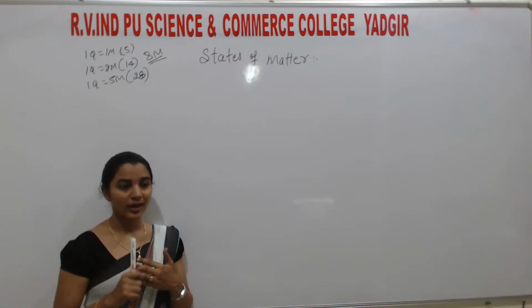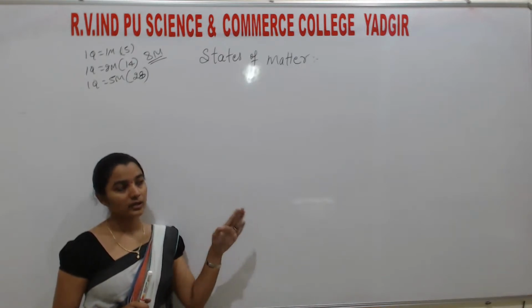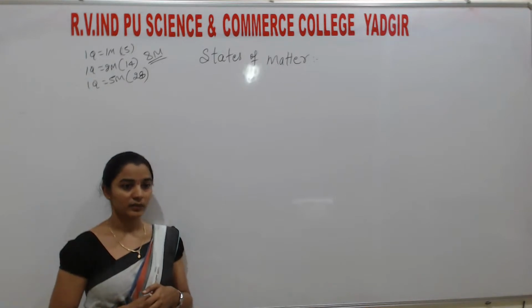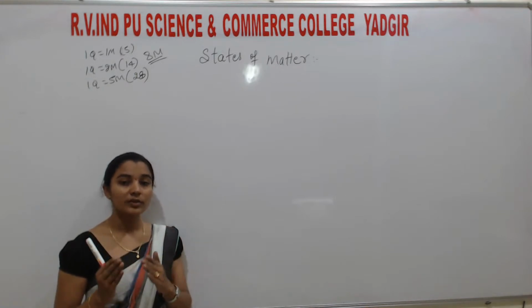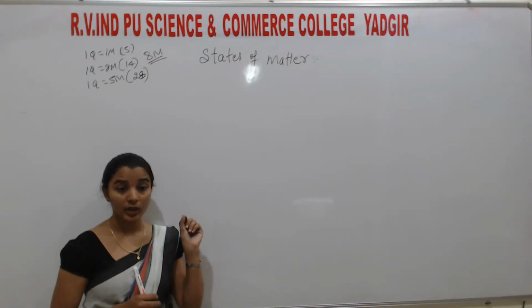How gases behave with a solution, solvent, liquid, solid, like that. And the forces of attraction between gases and liquids. If any atoms or molecules stay together, it means they possess some amount of attractive force.